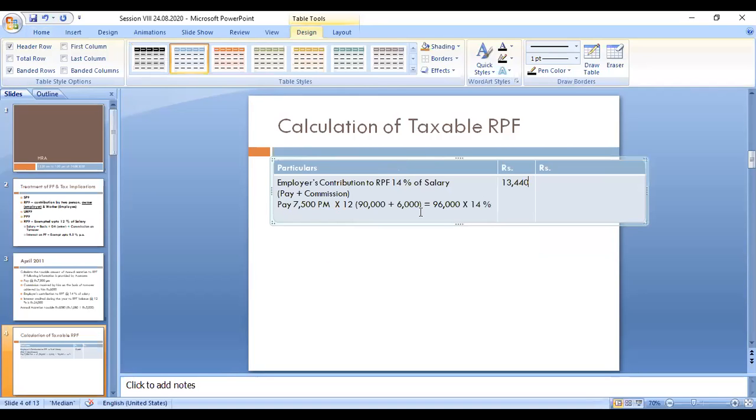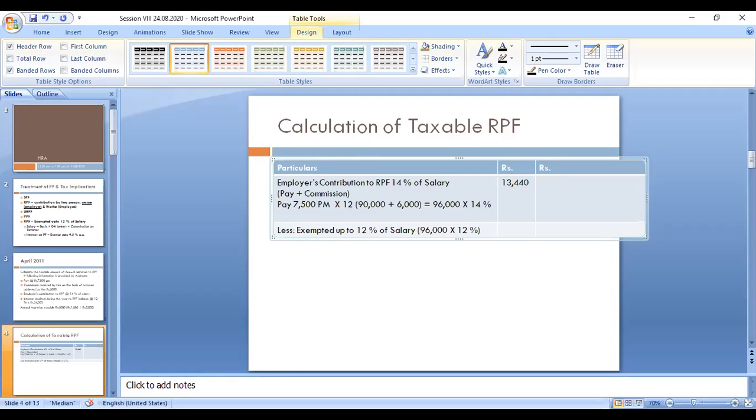Employer contributing to the PF, the amount is 13,440. Now you have to calculate less exempted contribution. Exempted means up to 12 percentage of salary. So no need to calculate salary again. Salary is calculated, that amount is 96,000. So 96,000 multiplied by up to 12 percentage. This is exempted.